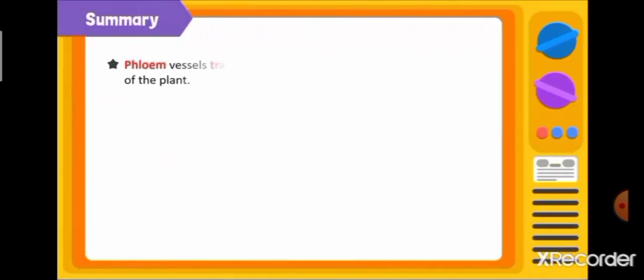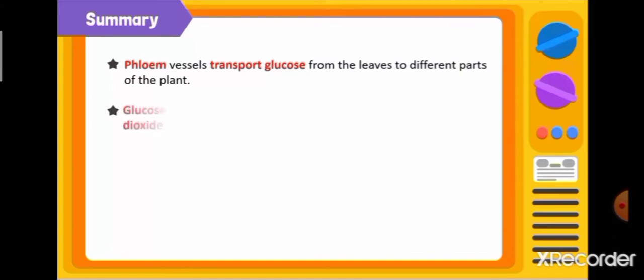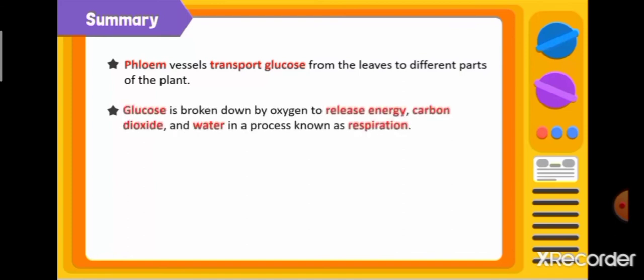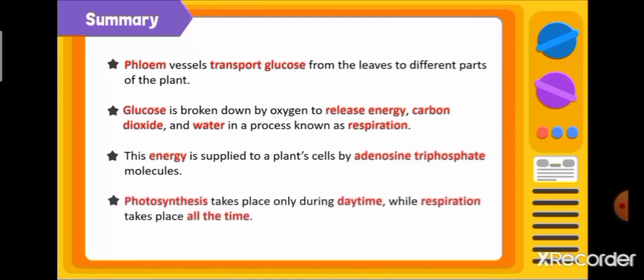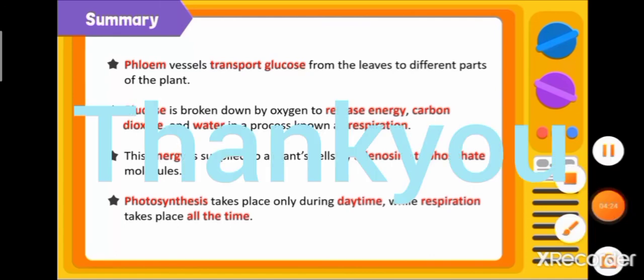Now, let us recap the important points. Phloem vessels transport glucose from the leaves to different parts of the plants. Glucose is broken down by oxygen to release energy, carbon dioxide and water in a process known as respiration. This energy is supplied to the plant cells by adenosine triphosphate molecules. Photosynthesis takes place during daytime while respiration can take place throughout the day.